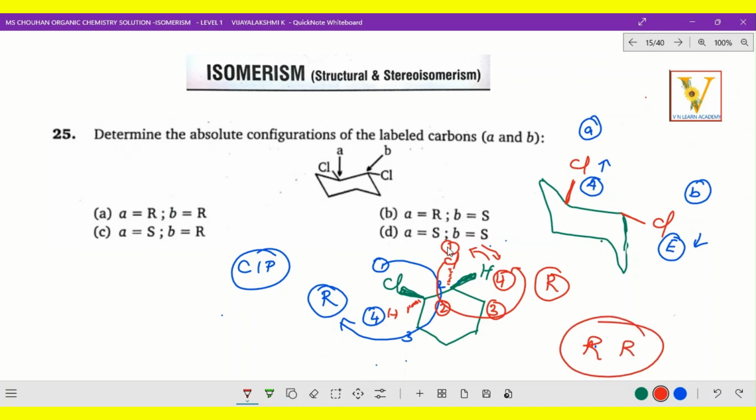So I hope you got the clarity how to identify in the chair position. Upwards means it is axial and downwards means it is equatorial. Yes, I hope you got that clarity. And upward shows wedge and downward shows dash. So which is the correct option? A and B configuration. So option A is the correct option. So R and this also R. Okay, come on, let's go to the next question.